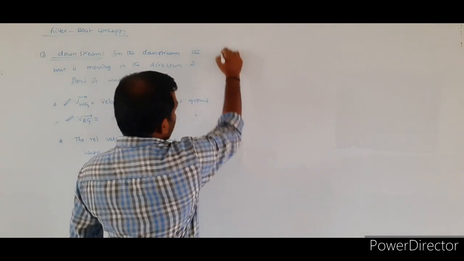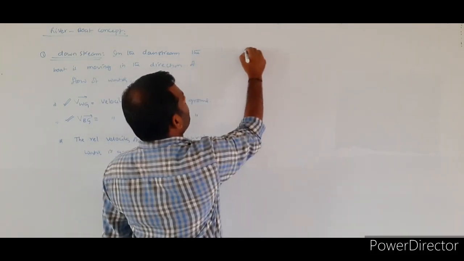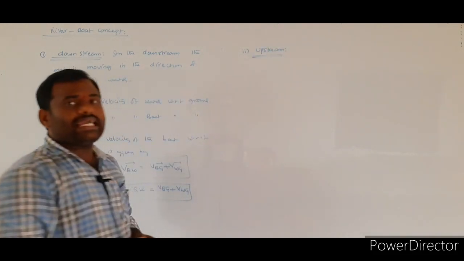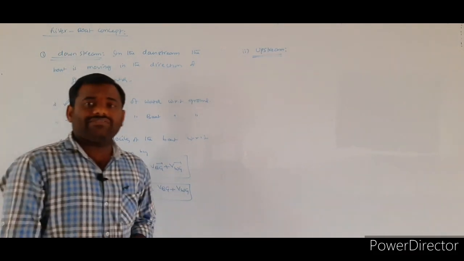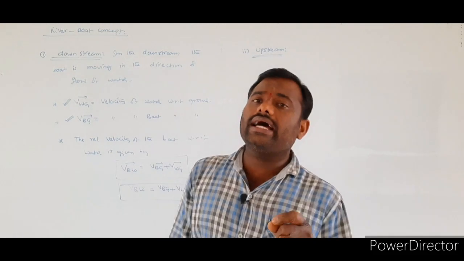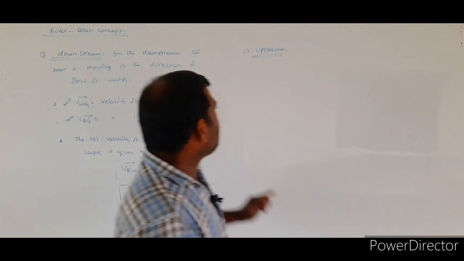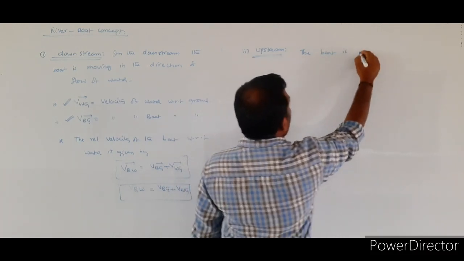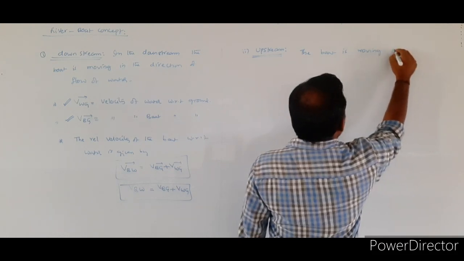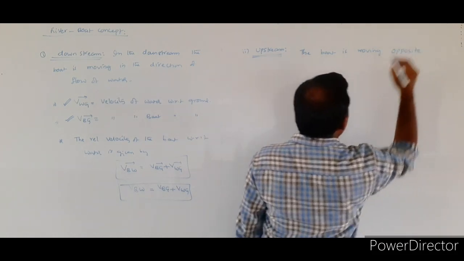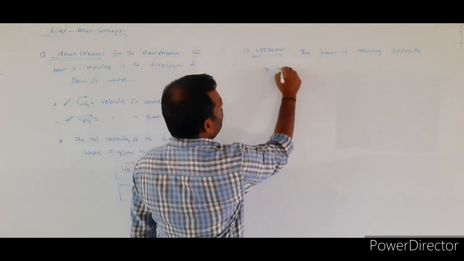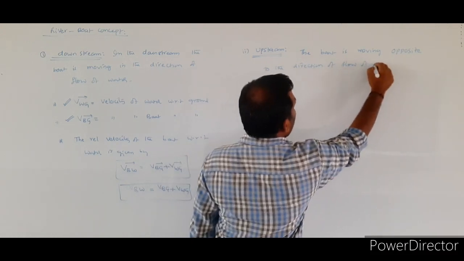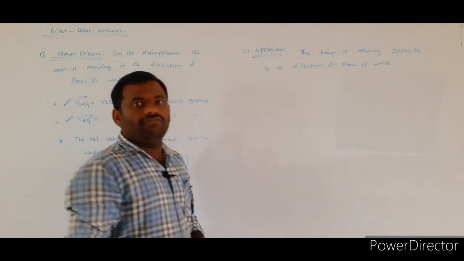Next, the second one is what? Upstream. In the case of the downstream, what did we say? The boat is moving in the direction of the flow of the water. In the case of the upstream, the boat is moving opposite to the direction of flow of the water.